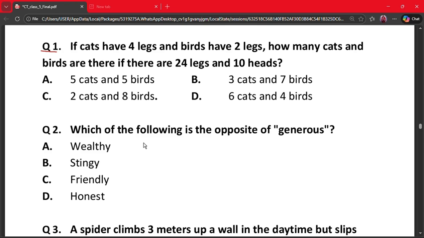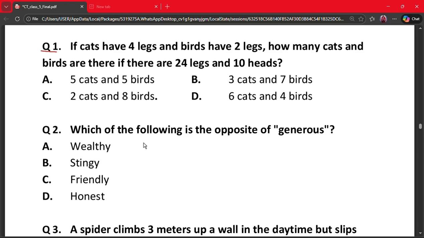Question number 1. If cats have 4 legs and birds have 2 legs, how many cats and birds are there if there are 24 legs and 10 heads? A. 5 cats and 5 birds. B. 3 cats and 7 birds. C. 2 cats and 8 birds. D. 6 cats and 4 birds.